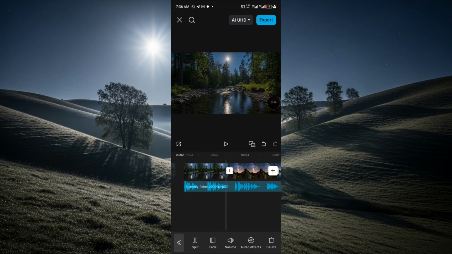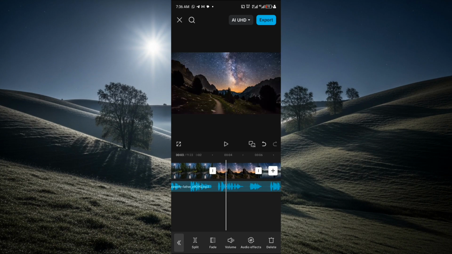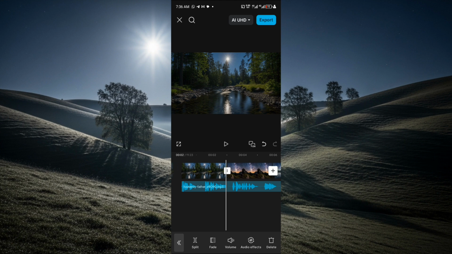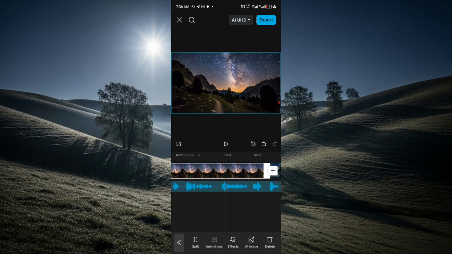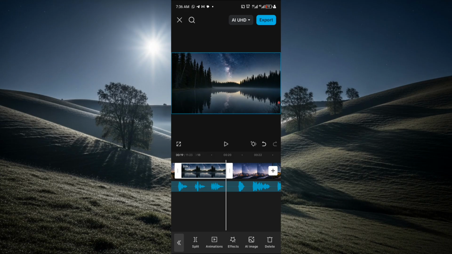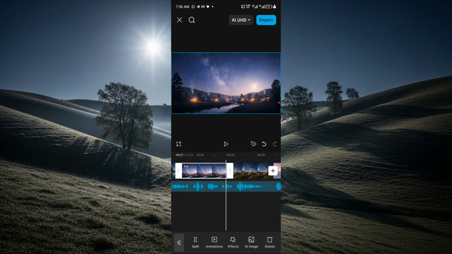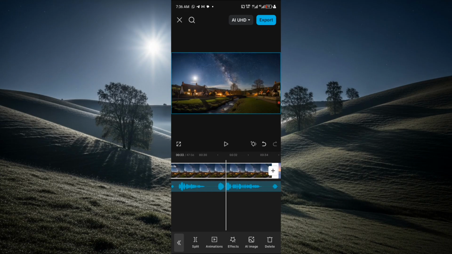So now the next thing you are going to add is your transitions. Now if you notice that the pictures, maybe they are not enough, all you are just going to do is to adjust the length. So you just adjust it like this. That's what we are going to do for each of the images. So you just adjust it to get to the length of the audio.